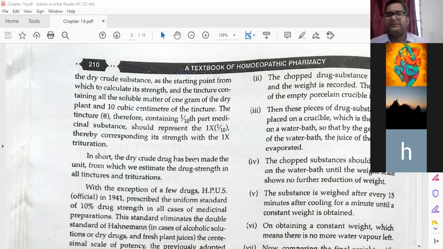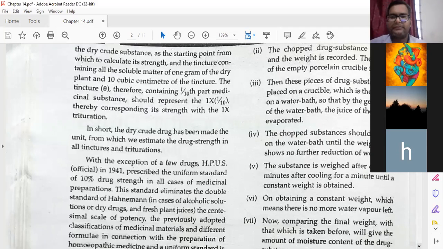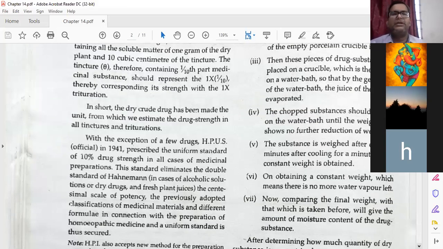How to know the moisture content of a particular plant. The chopped substances should be kept on the water bath until the weight scale no longer shows any reduction in weight. It means that when you are doing this process, at last a situation will come where there is no moisture in the crucible. Only the material part is there, no liquid moisture. At that time you have to take it out.